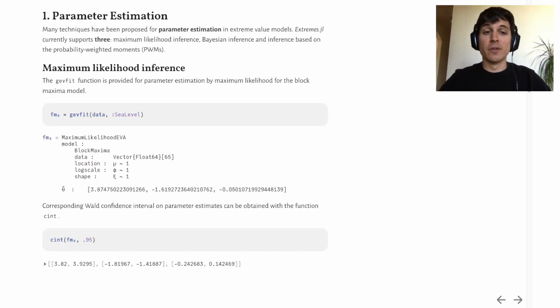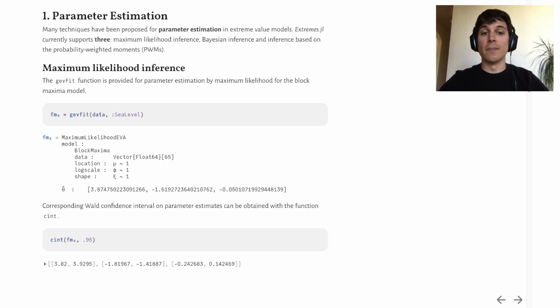Many techniques have been proposed for parameter estimation in extreme value models. Extremes currently supports three: maximum likelihood inference, Bayesian inference, and inference based on the probability weighted moments, or PWMs. For this example, I'll be using the maximum likelihood inference. Extremes provides a function called gevfit that performs the parameter estimation by maximum likelihood for the block maxima model.